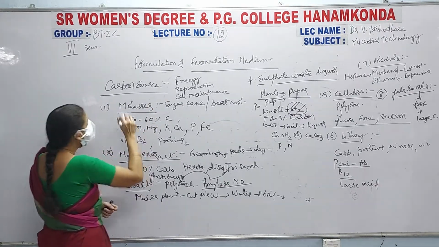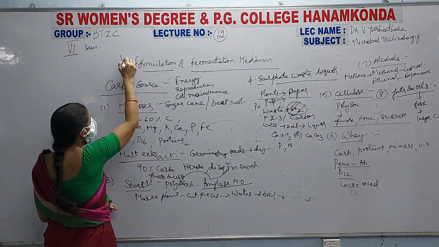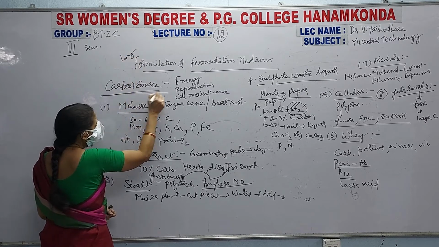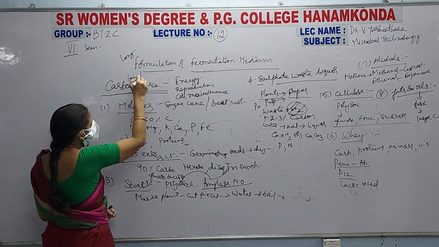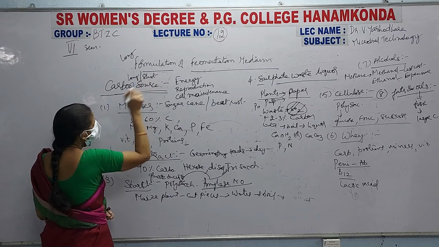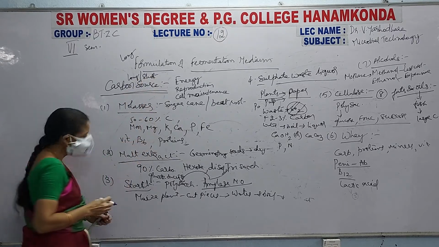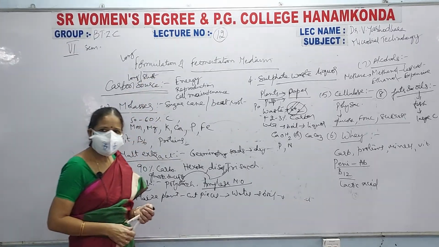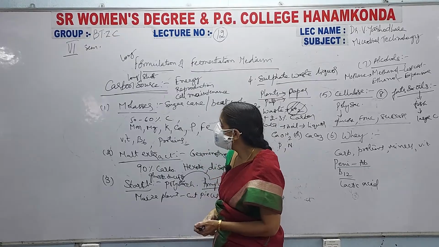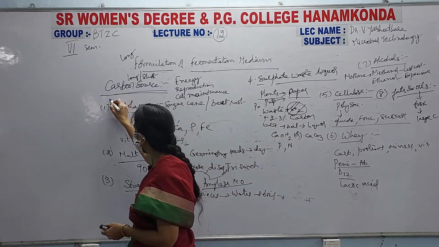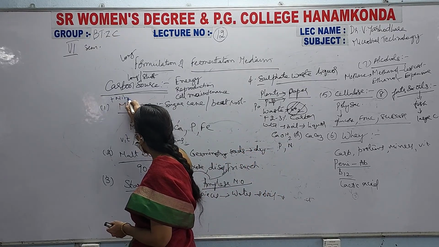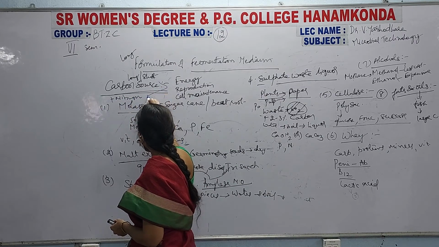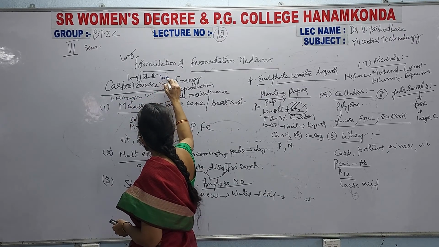So this formulation of medium is a long question. Is the carbon source a long question or short question? Along with carbon source, this carbon and nitrogen sources, these two can be asked as a long question.